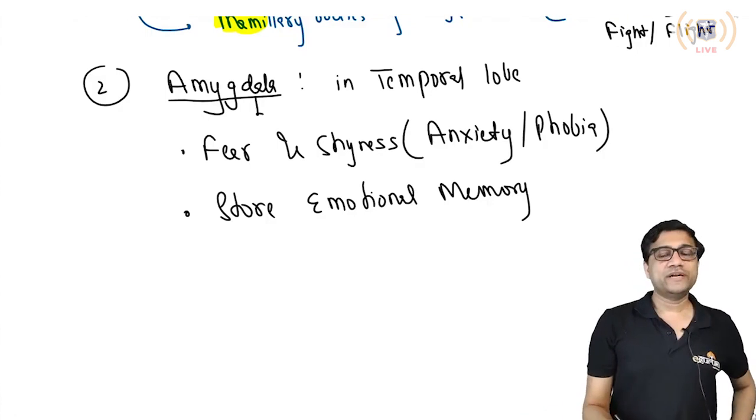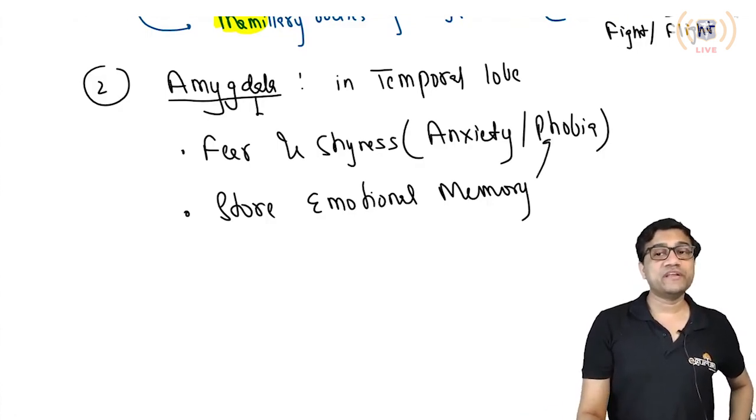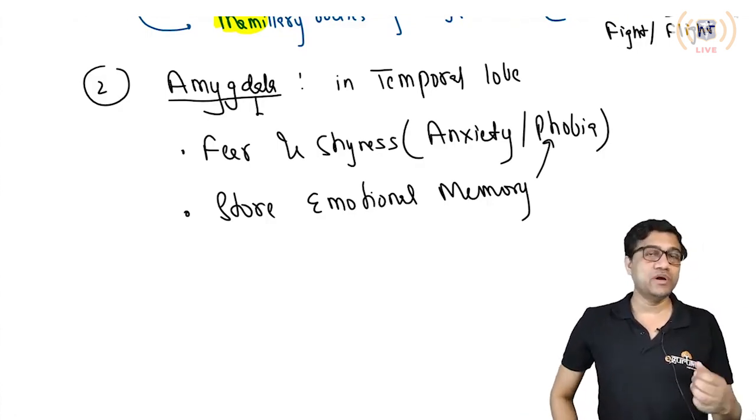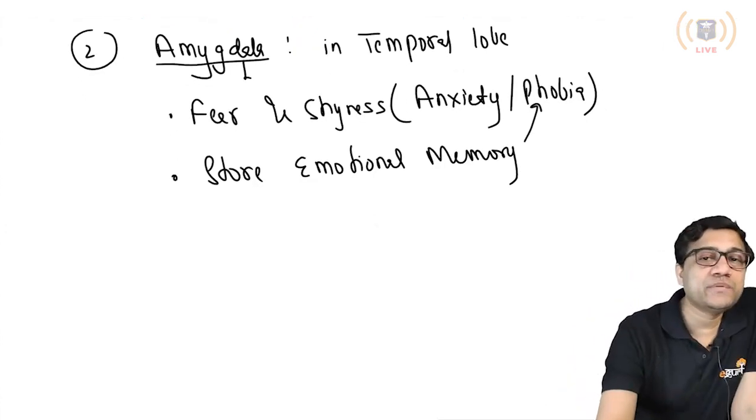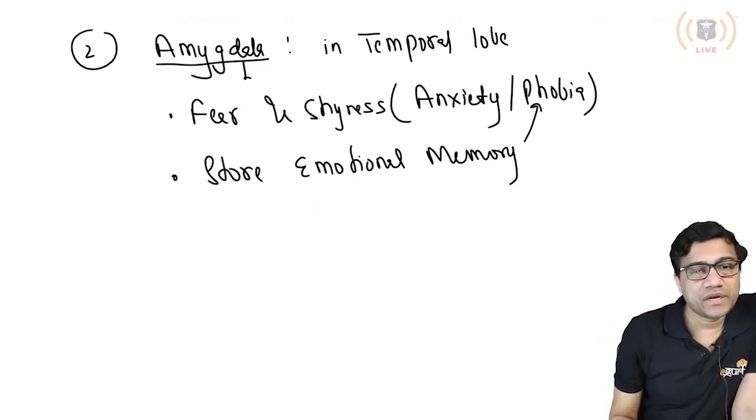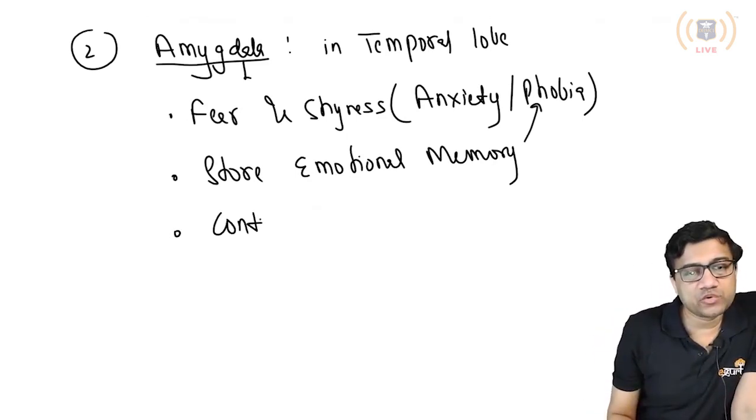That is why you are able to remember fear very well. Let's say a dog bites you, and now all your life you're afraid of dogs. That is called a phobia. So what is the area responsible for this phobia? Amygdala.